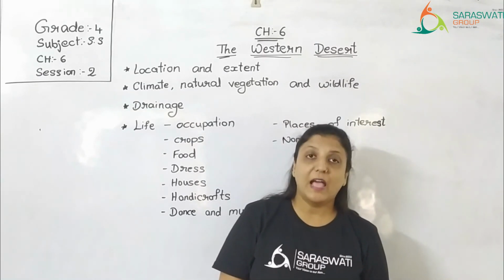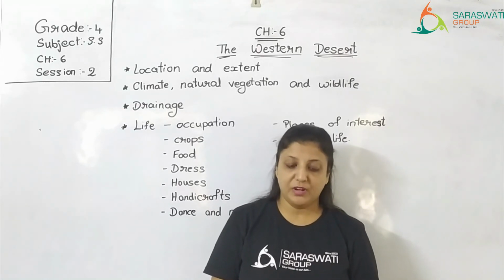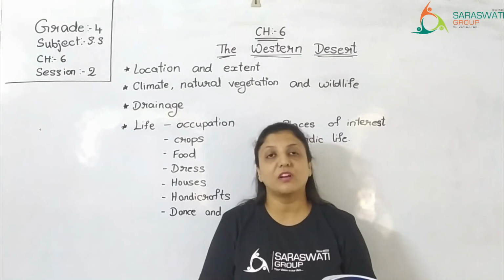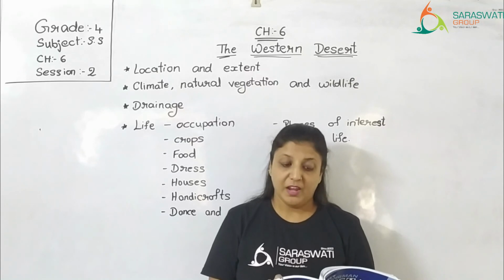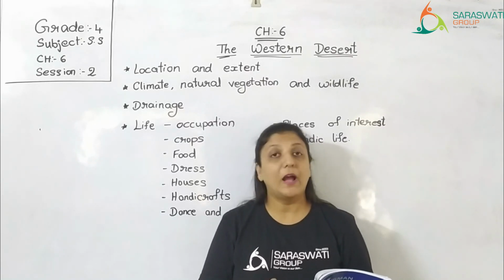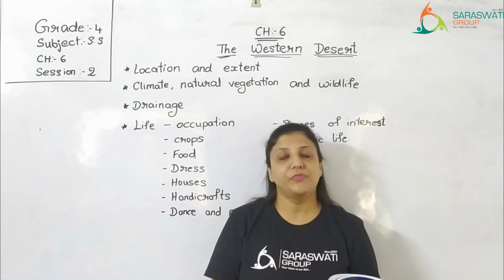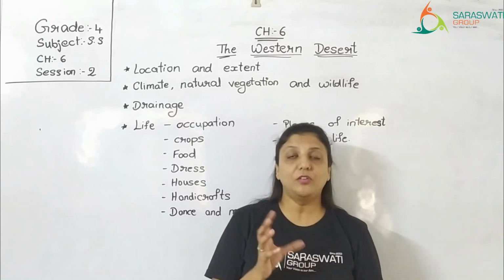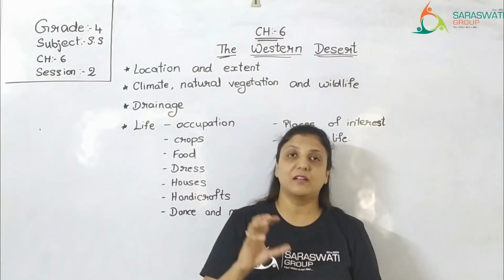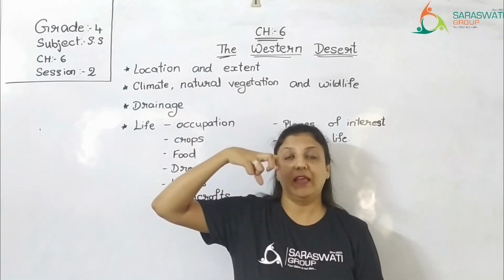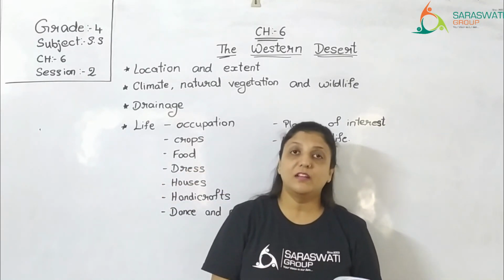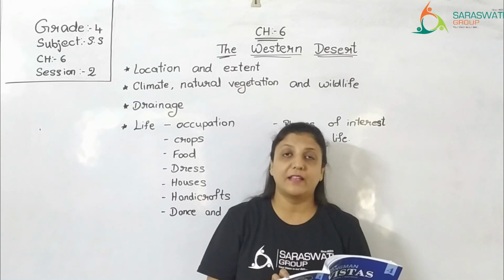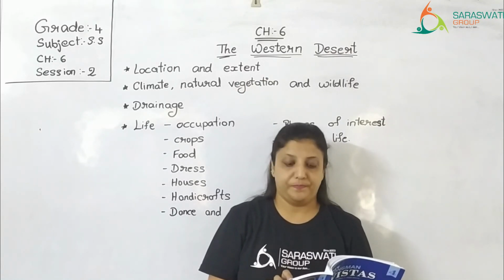The camel is a common means of transport in the Thar Desert. Camel is mostly used in the Thar Desert to travel from one place to another. It can move easily on the sand. Why camel? Because camel can move easily on the sand as it has padded feet. Thick pads are there, so the legs cannot get stuck in the sand. They have long legs and padded feet.